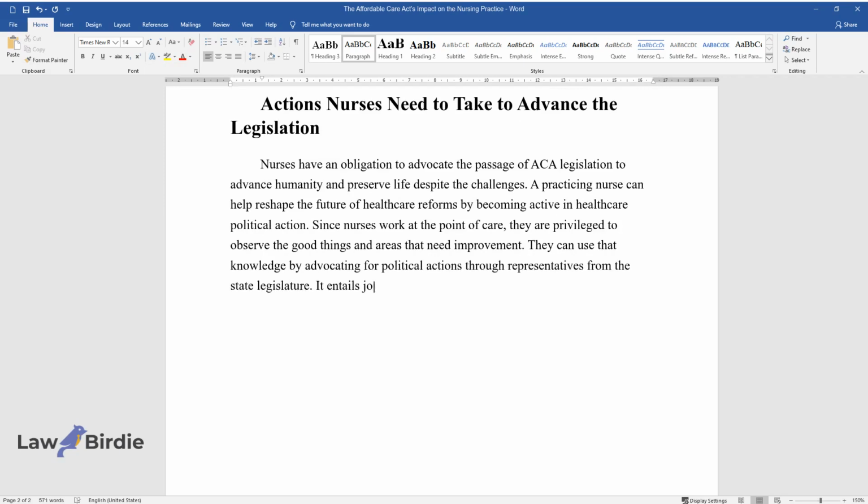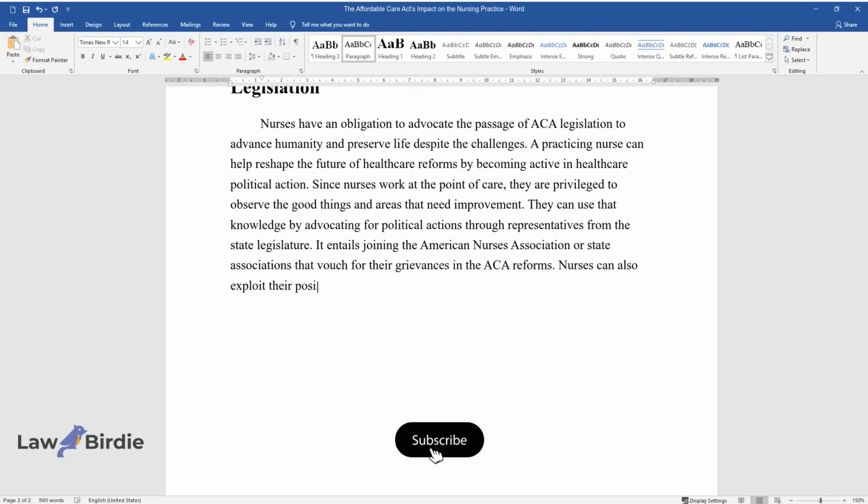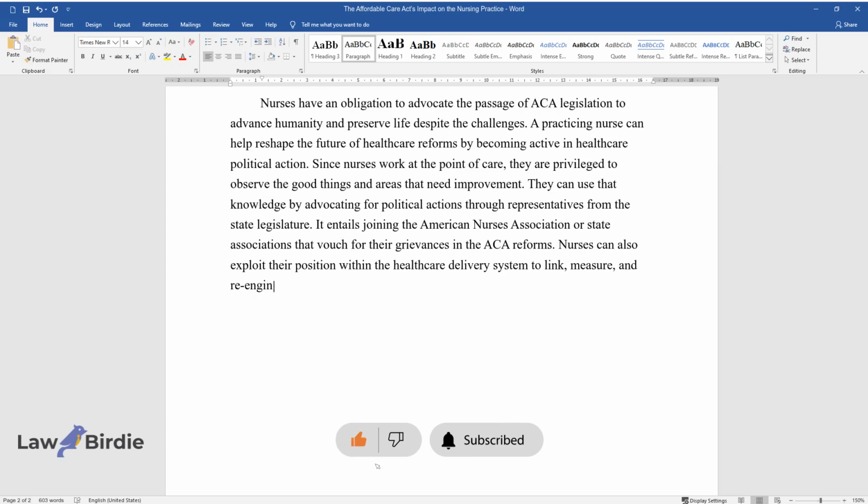It entails joining the American Nurses Association or state associations that vouch for their grievances in the ACA reforms. Nurses can also exploit their position within the healthcare delivery system to link, measure, and re-engineer reforms in the ACA for better working conditions.